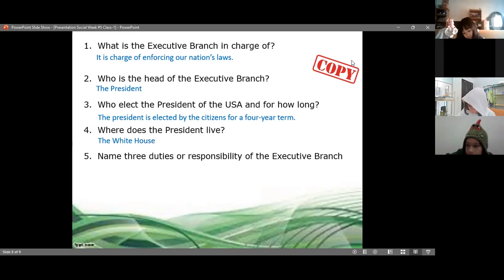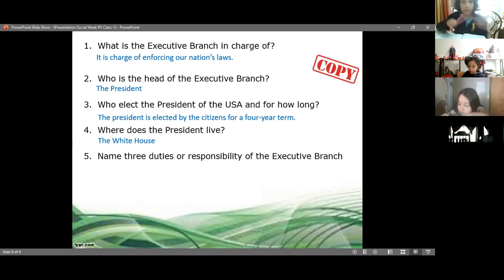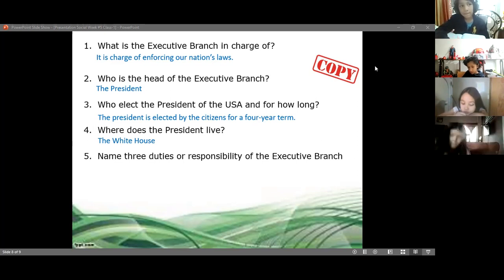No, Miss. Donald Trump did not live 4 years in the White House. He lived like 10, 8, 9 years. Okay, but he wasn't living there because he was the president. Now he is no longer president, so he's not going to be living in the White House. Just the new president with his family and the people that he's going to have with him.